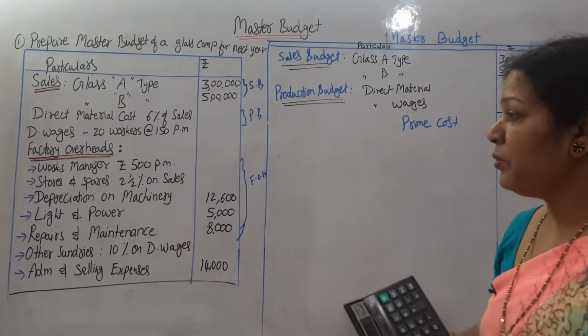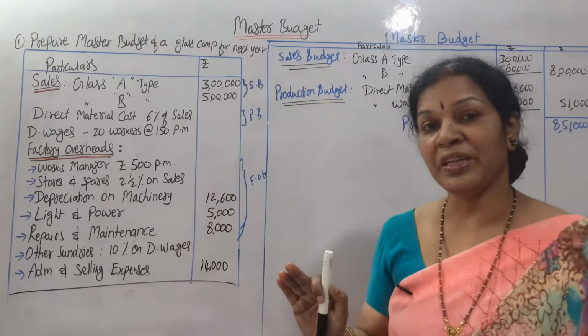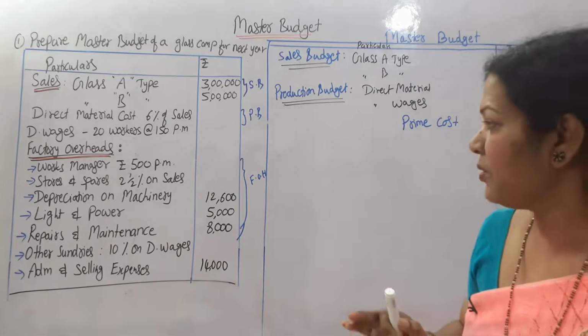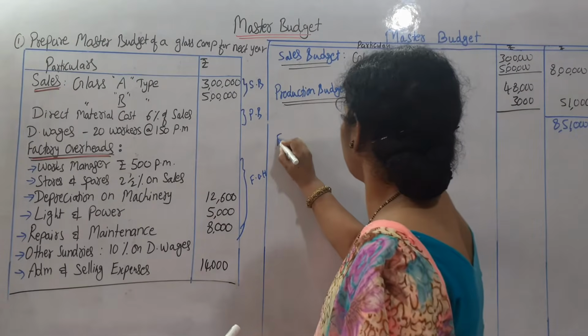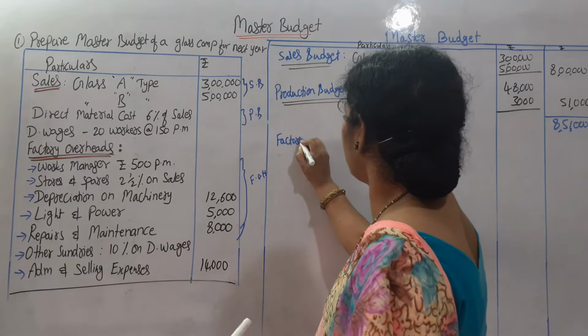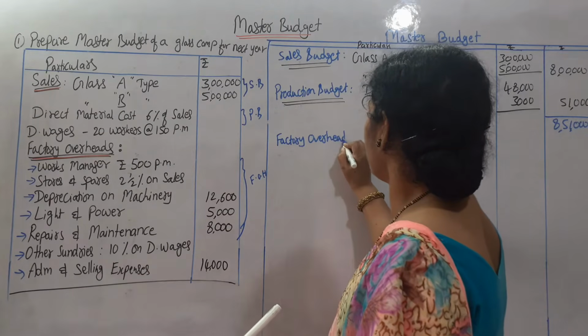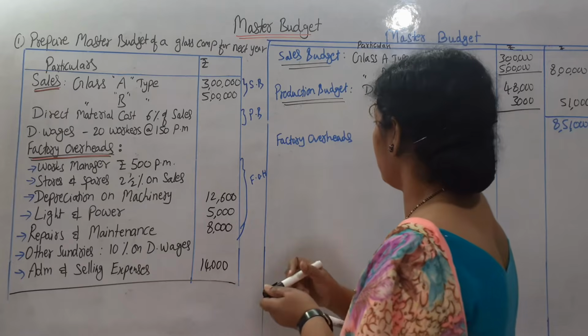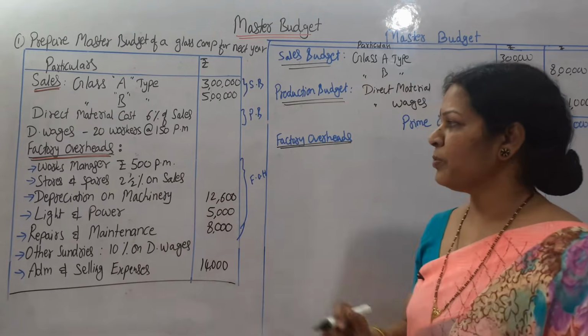Now what we are going to add? Factory overheads. If we add all the factory overheads, we'll get works cost. Factory overheads are here. One by one we'll take.